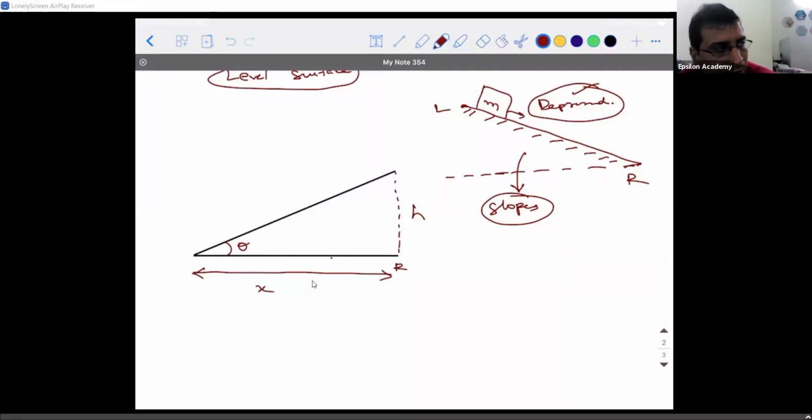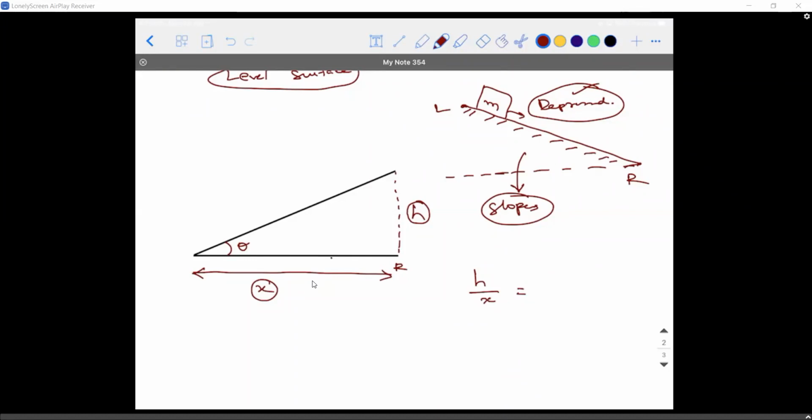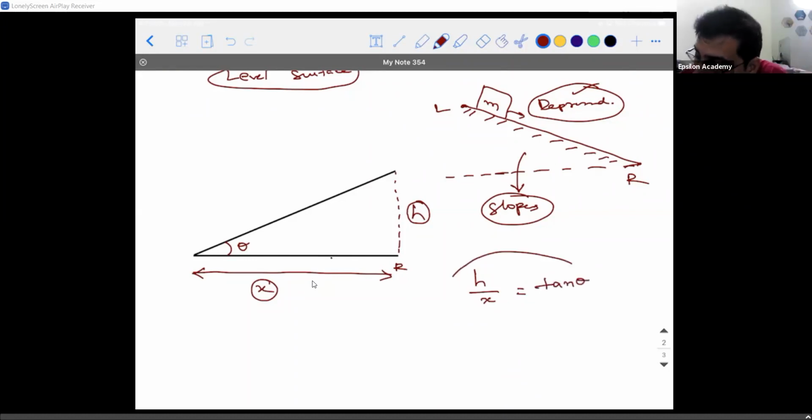Obviously, there are 6: sine, cos, tan, and the reciprocals of them. So if I think of a trigonometric ratio which gives me the relation between the height and the horizontal distance, that is, if I write this as h by x, then what can I technically call this? Tan theta. That is the reason why the slope is actually taking the definition of tan theta. It is because of the relative distances of separation between the verticals and the horizontals. So tan theta is the important function that gives the relation between verticals and the horizontal.